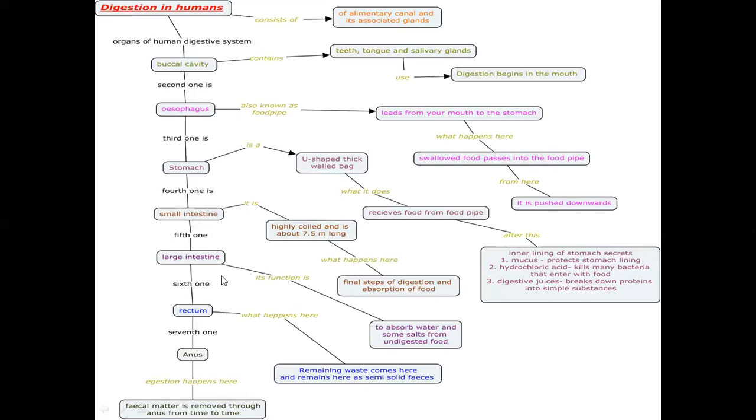There some of the water and salts are absorbed through the colon, and the completely unwanted material is passed on to the rectum, and from the rectum it is passed out through the anus. So this is what it's all about. Here we saw the digestion in humans and the nutrients that are absorbed.